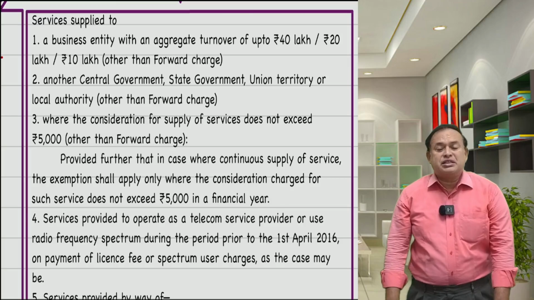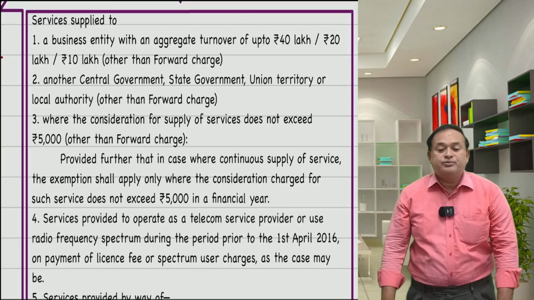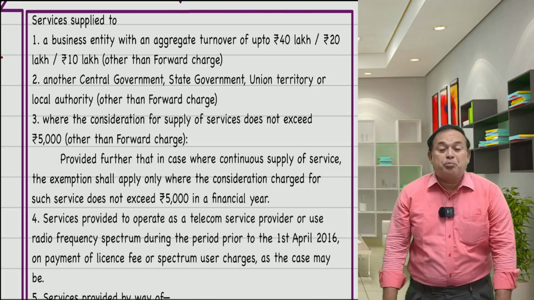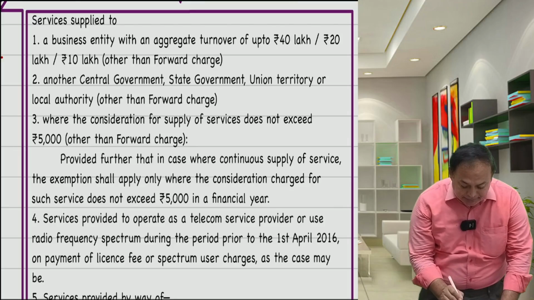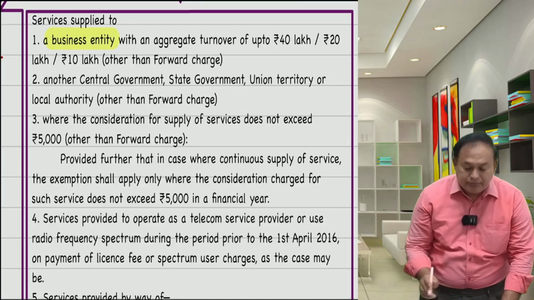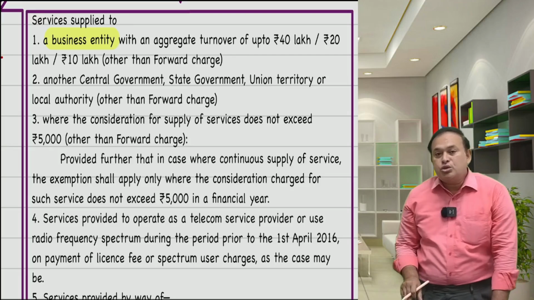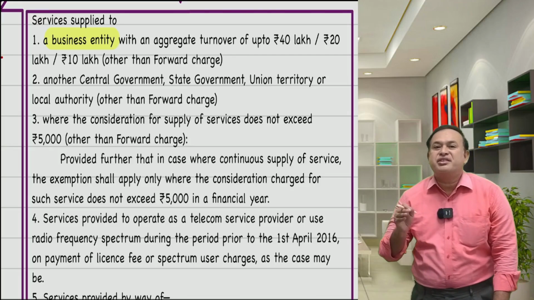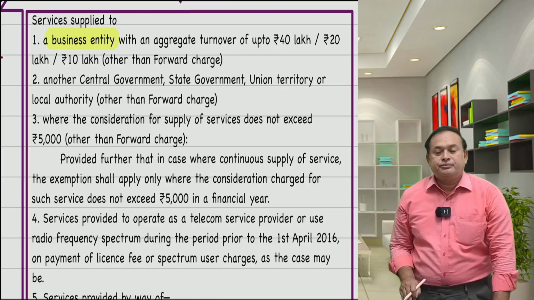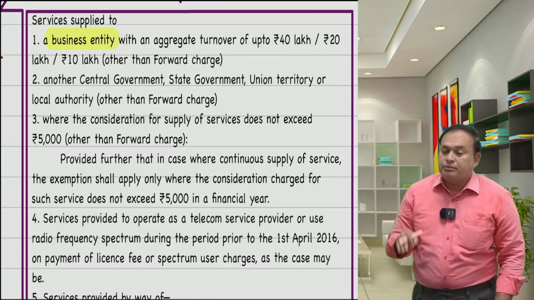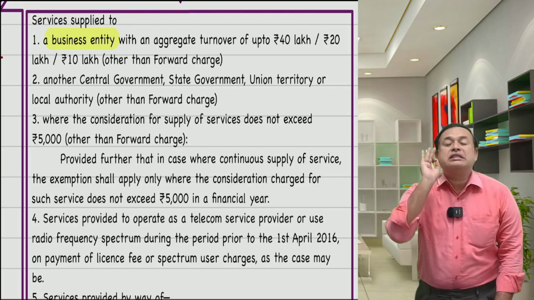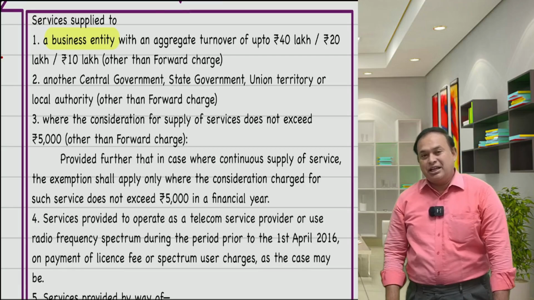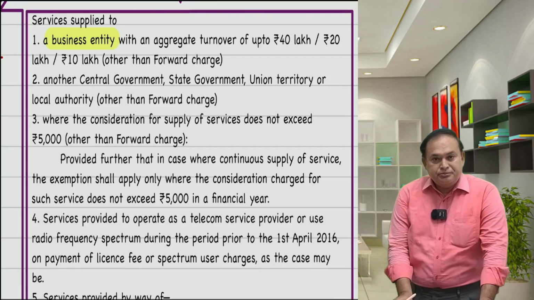supply of services by government and local authority, services supplied to a business entity. One should know who is a business entity. Other than an unregistered individual is a business entity. Take it for granted, my dear friends.